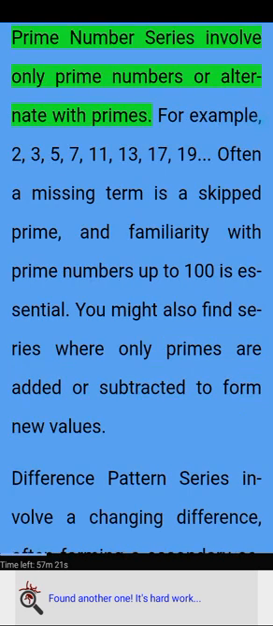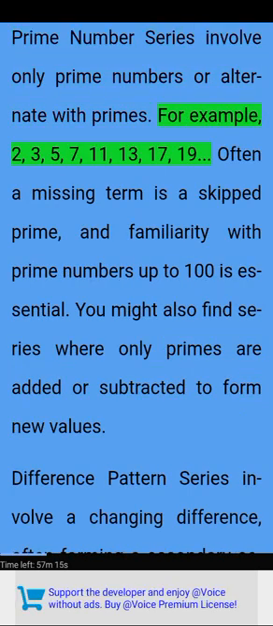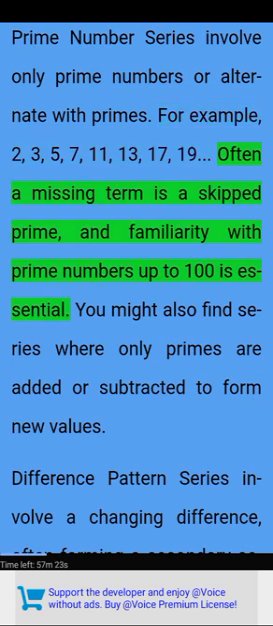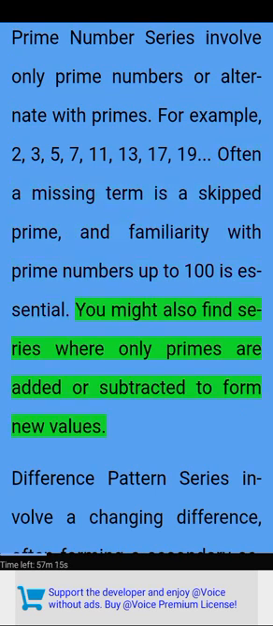Prime number series involve only prime numbers or alternate with primes. For example, 2, 3, 5, 7, 11, 13, 17, 19. Often a missing term is a skipped prime, and familiarity with prime numbers up to 100 is essential. You might also find series where only primes are added or subtracted to form new values.